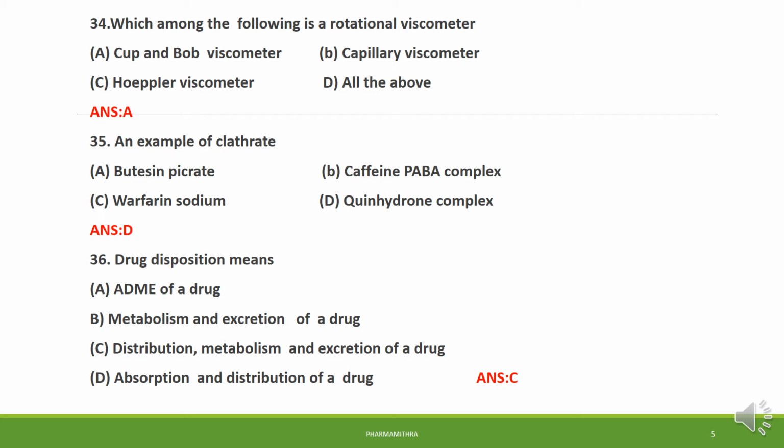Question number 35. An example of clathrate. Among these, the quinhydrone complex is an example for clathrate. Clathrate means a structure in which water molecules, under certain conditions, form a complex. This will form cage-like structures that will encapsulate the guest molecule, which is a gas. This is the mechanism involved in clathrate. So quinhydrone complex, option D, is the right answer for the example of clathrate.